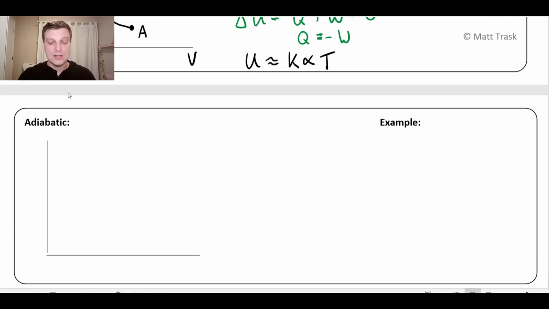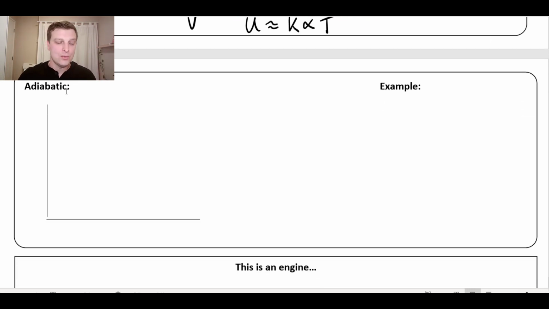Okay, that brings us to our last process, which is adiabatic. Now, an adiabatic process is one where no heat flows. That is not the same as saying isothermal. Isothermal, the temperature doesn't change. Adiabatic, there is no heat flow in or out of the system. The temperature can very much change, as we'll see in a second here.